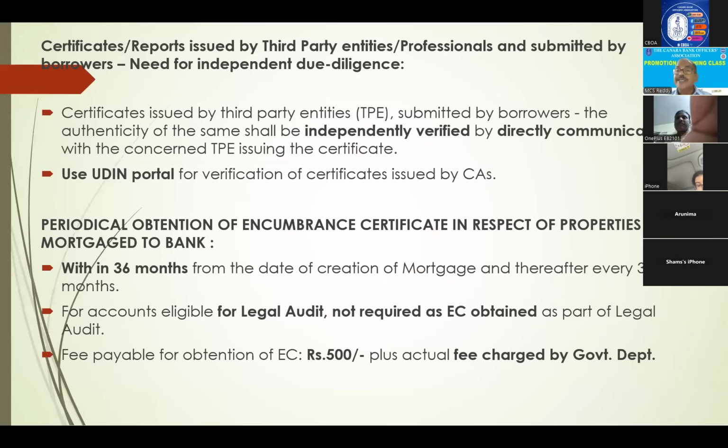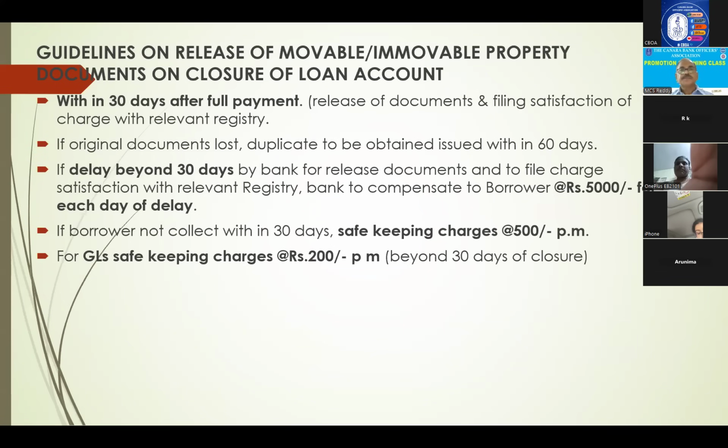And for accounts where legal audit is there, 5 crores and above, we are conducting legal audit. In such cases, it is not required, as EC is obtained as a part of legal audit. Legal audit is done by other advocates. So at that time, they will obtain EC. Fee payable for obtention of EC is 500 rupees plus fee charged by government. I think these are also covered.